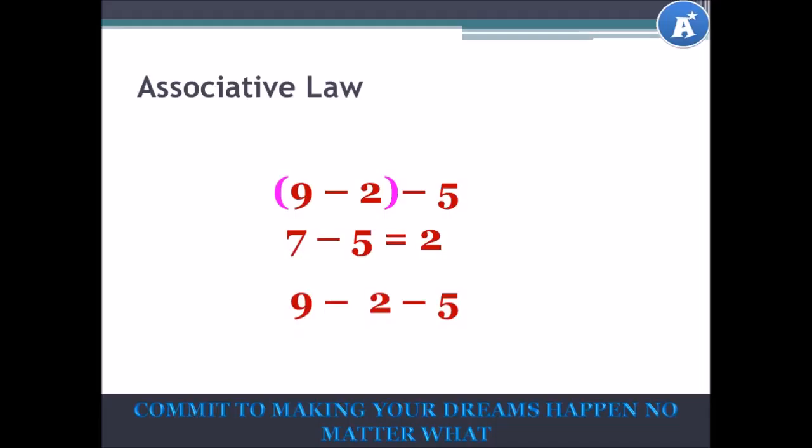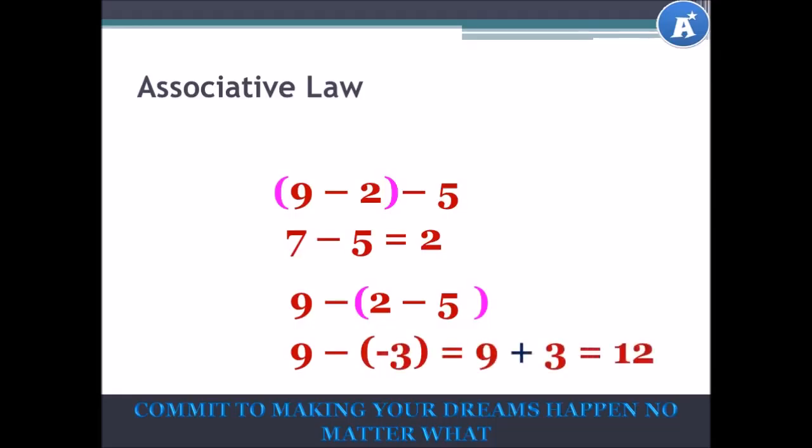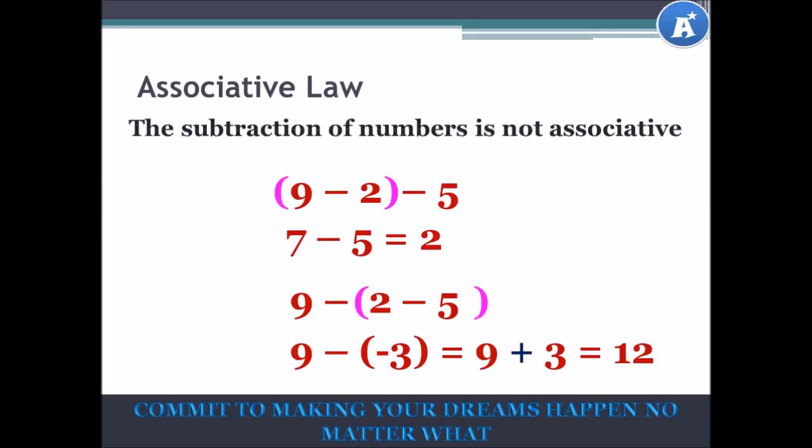Let's try this again. This time, let's group our 2 and our 5. So we'll have 2 minus 5, which will give us negative 3. So 9 minus negative 3 is equal to 9 plus 3, which is equal to 12. Remember, when the signs are the same, we get an addition sign. So 9 plus 3 is equal to 12. Do you see that the answers are completely different? Yes, they are, and that's because subtraction of numbers is not associative.